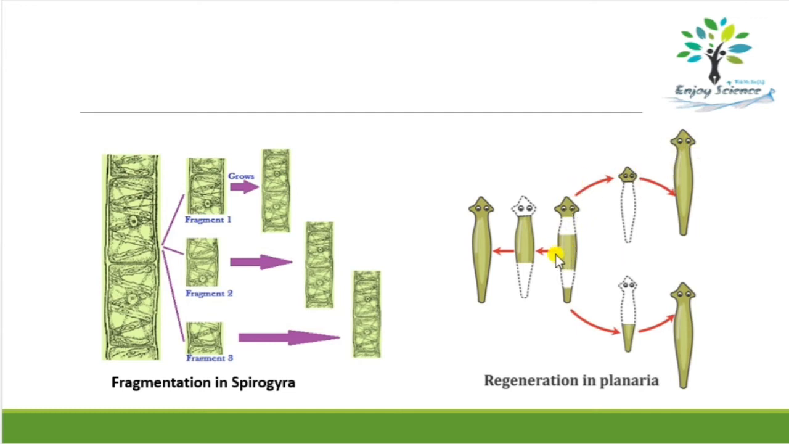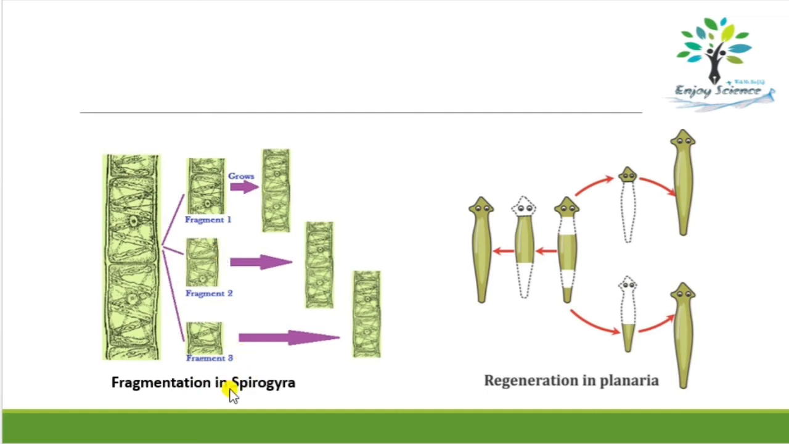From the body part, the middle part, a new organism is formed, and from the tail part also a new organism is formed. Okay. So now you can say, in regeneration, each fragmented part may or may not develop into a new organism. Okay. But in fragmentation, each fragmented part will develop into a new organism.